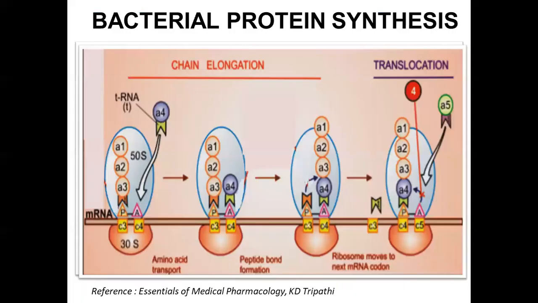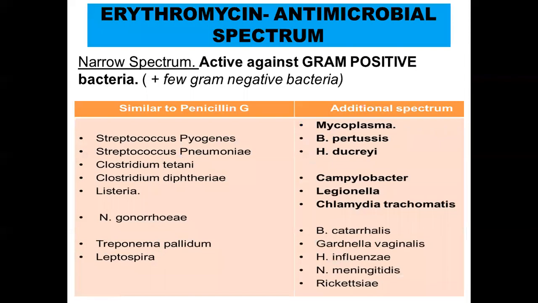This is a figure which I have taken from Tripathi. It just shows the steps of bacterial protein synthesis, which includes processes like the formation of an initiation complex. Then there is a process called chain elongation, and the third one is translocation. So these macrolides are interfering with the translocation step of the protein synthesis. Now let us look at the spectrum of these macrolides.